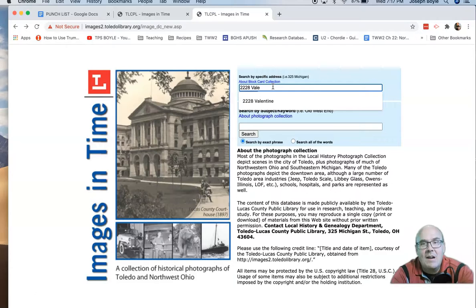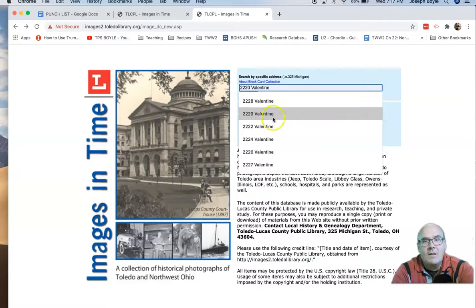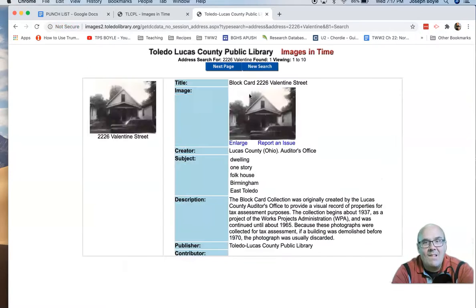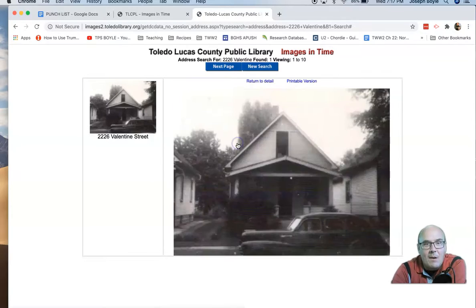So let me try 2226 Valentine. And there it is. So these are old photographs that are frankly pretty amazing. This is a picture from the 1930s of that house. And again, we have a picture of the house that our guy lived in, if indeed he was at 2226 Valentine.